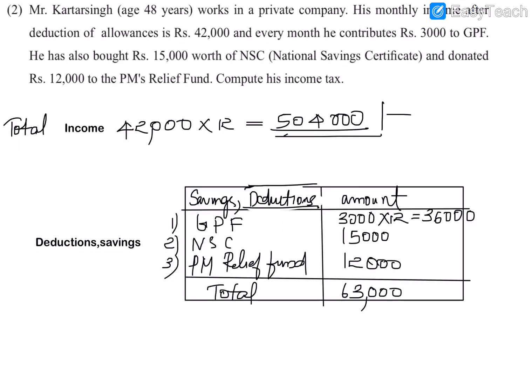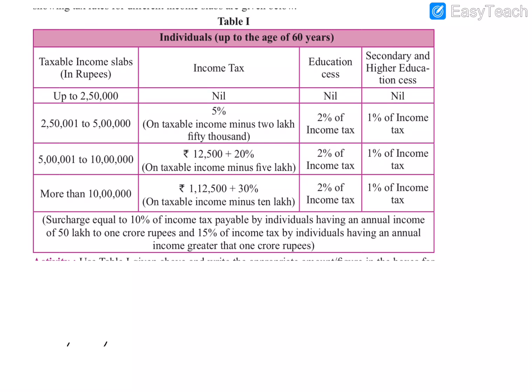Now we can decide which table he belongs to. For that we need to check his age. His age is 48 years, which means below 60 years. So he will be in table 1. His income is 4,41,000, so in which slab will he be? He will be between 2,51,001 and 5 lakh. So he will be in the second slab.